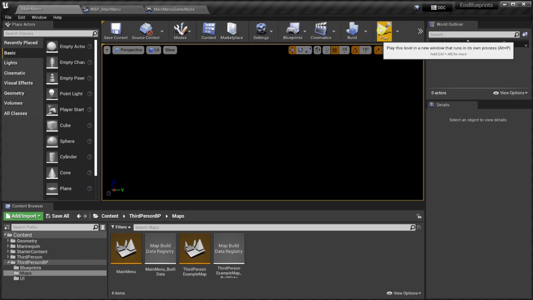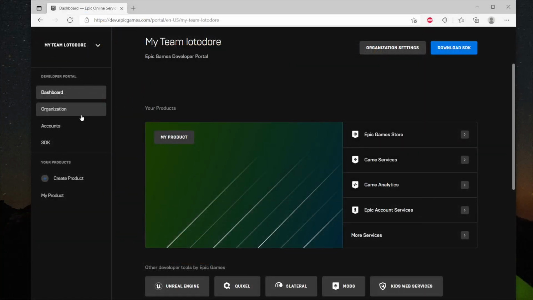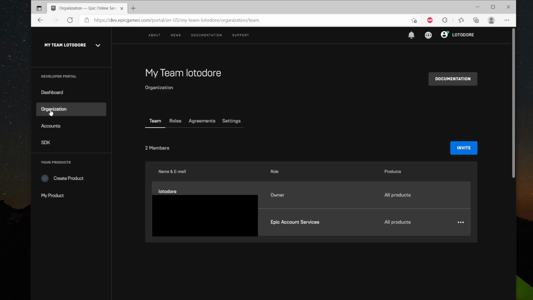If you did not perform a brand review for your product yet, you also need to add the second account to your product development team. Otherwise, the second account will not be able to log in using the game. Go to the Epic Games Developer Portal, click on Organization, and invite the second account to your development team.